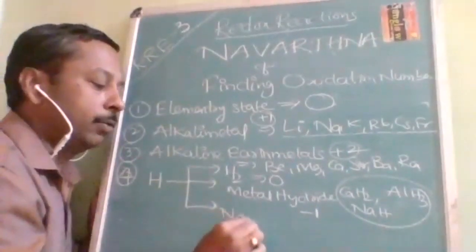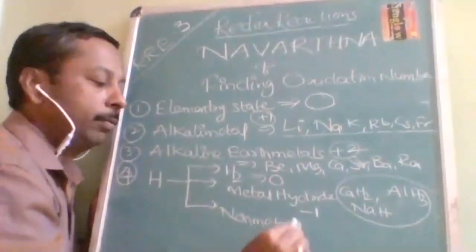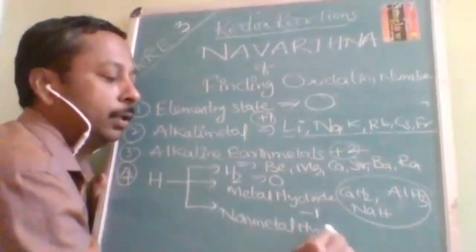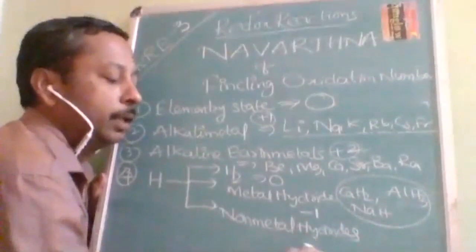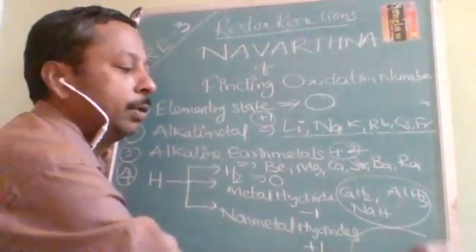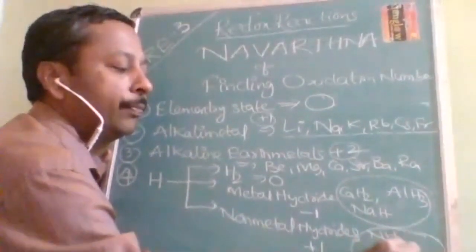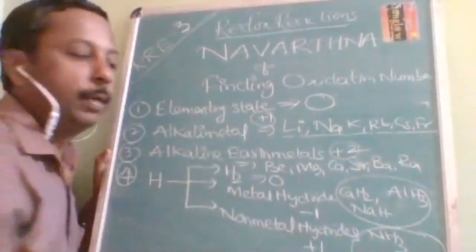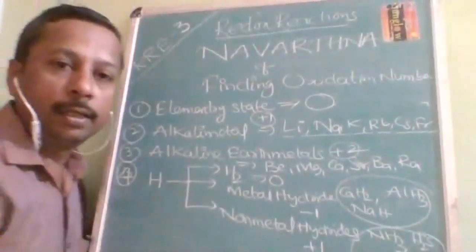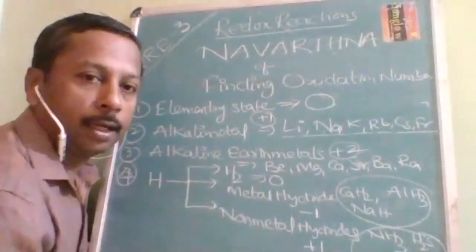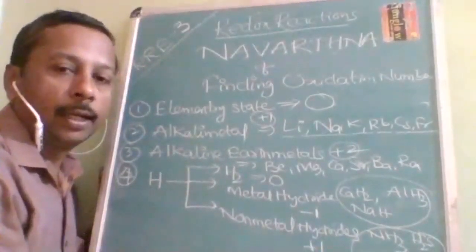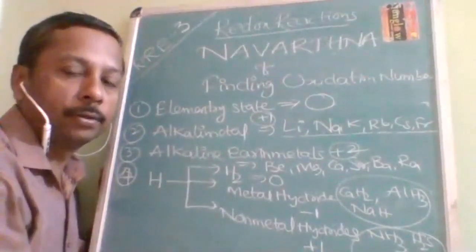But the same hydrogen, when it combines with non-metal hydrides, then its oxidation number is going to be +1. How much is it going to be? +1. Like NH3. NH3 is an example of a non-metal hydride. H2S is a non-metal hydride. In all hydrocarbons and in all non-metal hydrides, it is going to show +1 oxidation state.